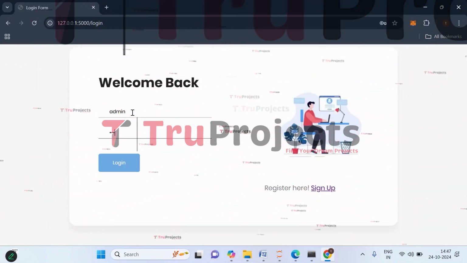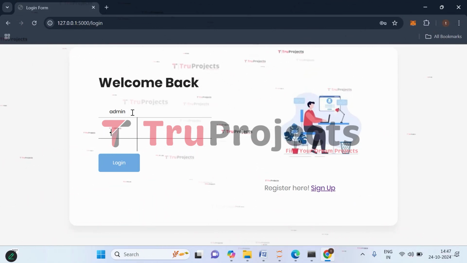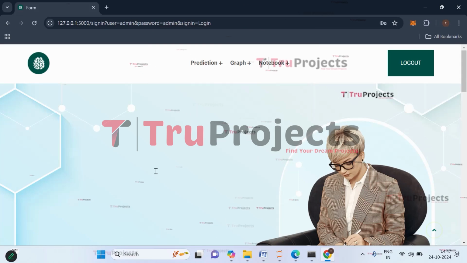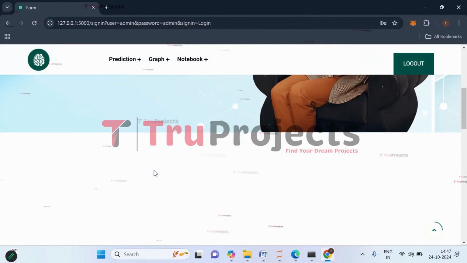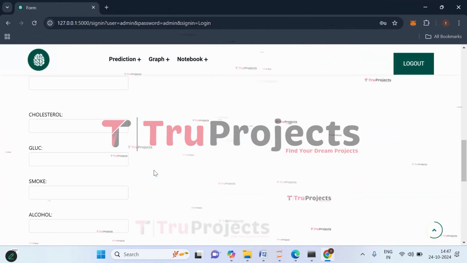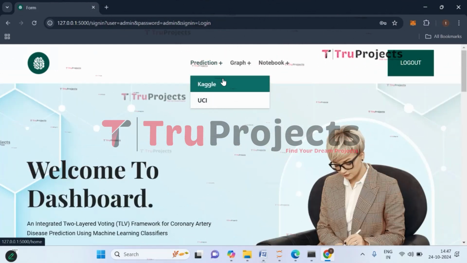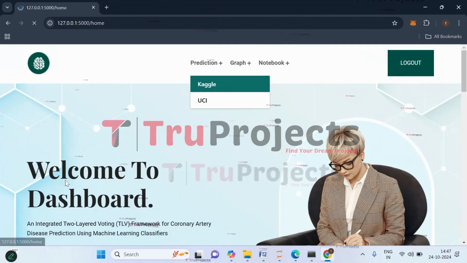Now click on login. We have logged in successfully and we are redirected to the prediction page of the project. So we will be doing prediction for both the data sets. So first let's do for the Kaggle data set. So click on Kaggle.